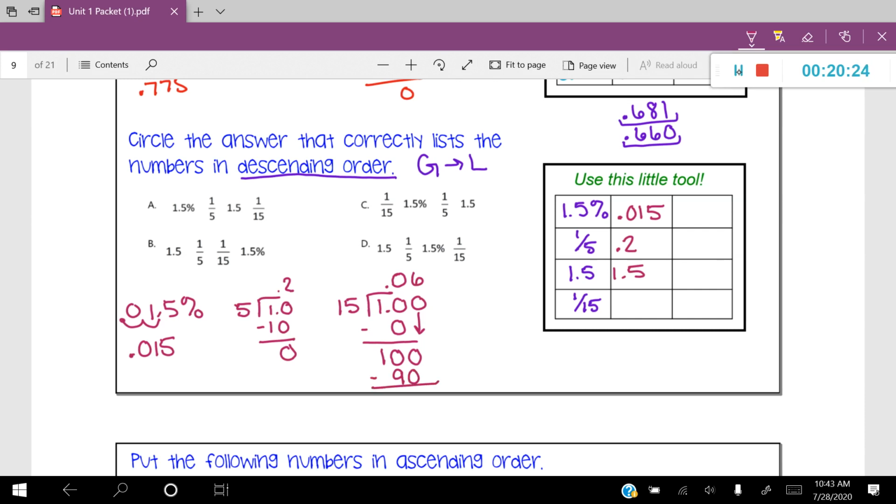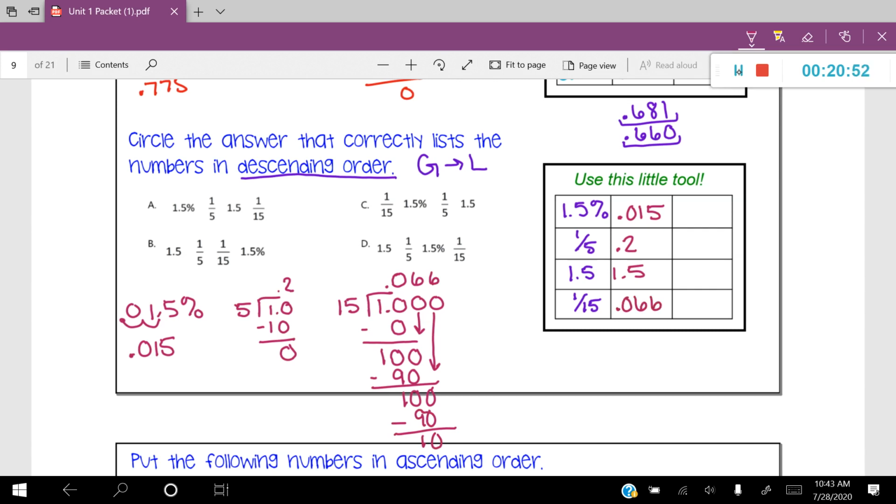So I'm going to go ahead and subtract them, leaving me with 10. And you can see here that this process is just going to continue. So I'm going to carry down another 0. And you can see that 15 goes into 100 again 6 times. And I can continue this process as long as I would like, but I'm going to stop there. And I'm just going to say that my decimal here is